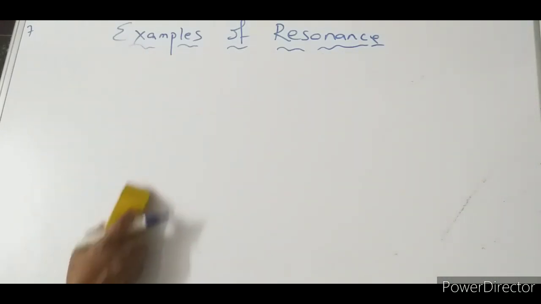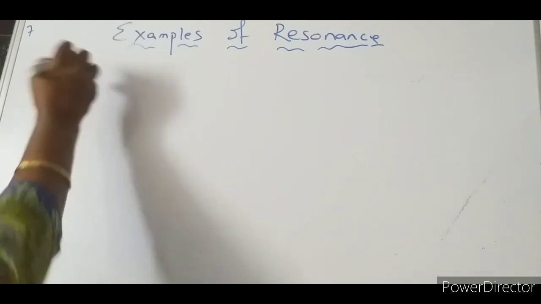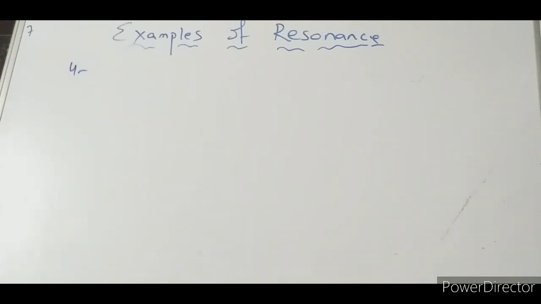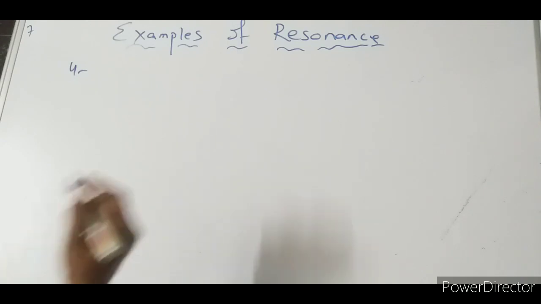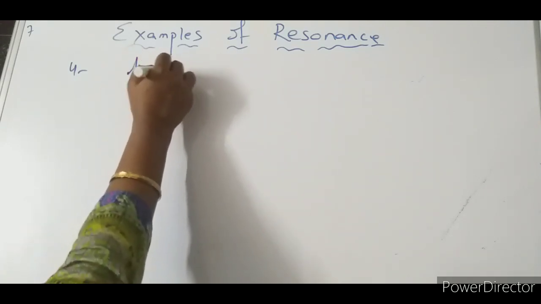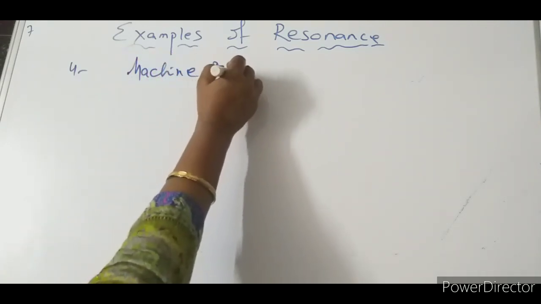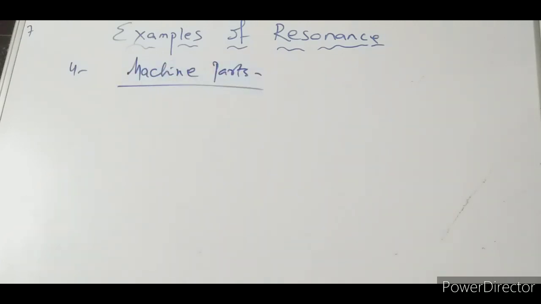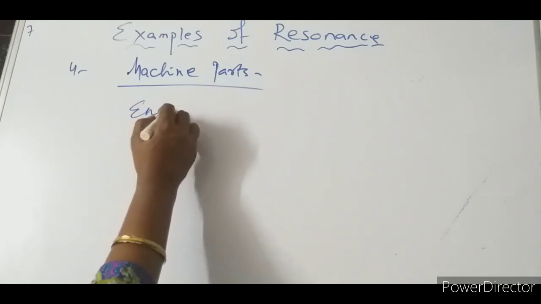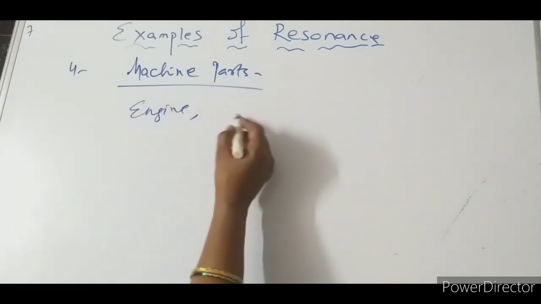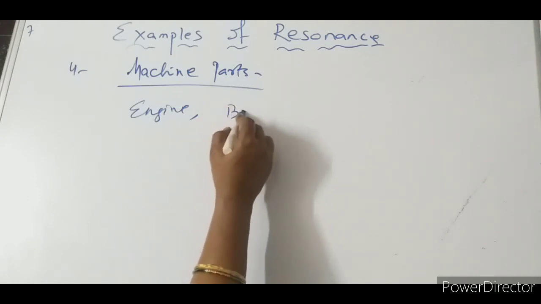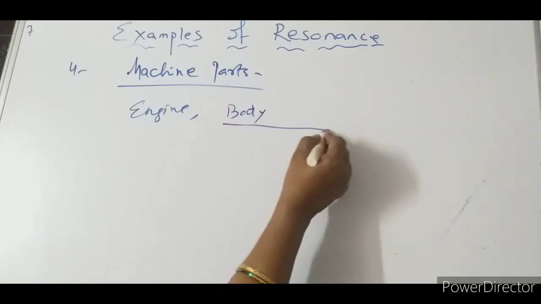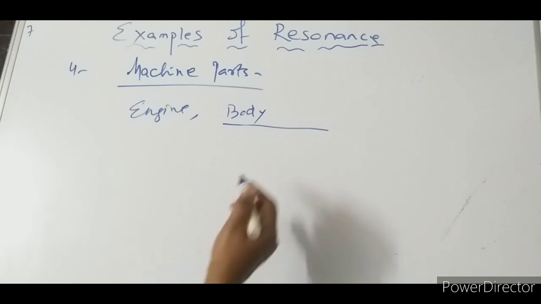Now let me go to the fourth part, resonance in motion parts. Let us take this aircraft. In an aircraft, we have the engine, and the rest is the body part, the wings and other parts.